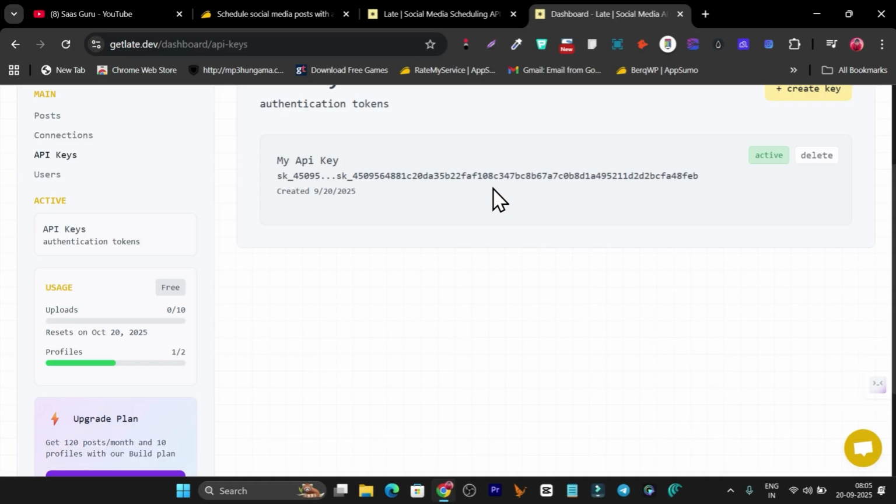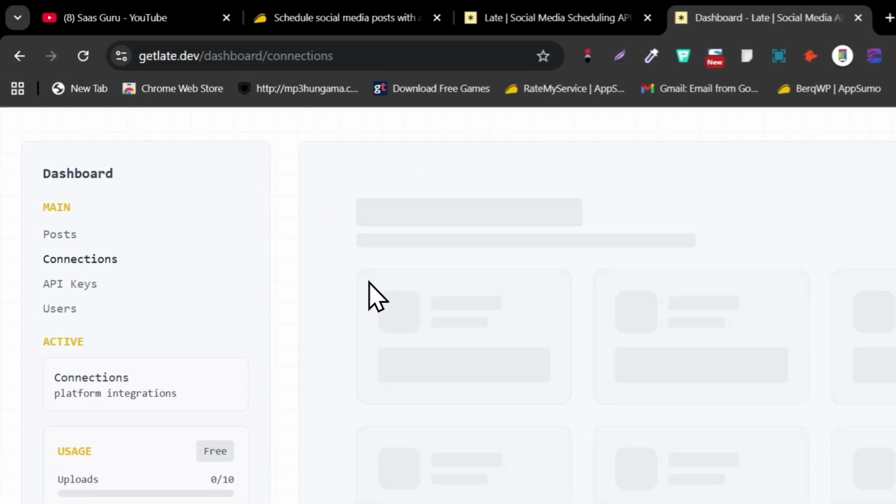Previously we had to get the API from YouTube or Google, then Facebook or Instagram, and then we had to connect them. But here all I need is a single API key to automate all these social media channels. This is the really big surprise.